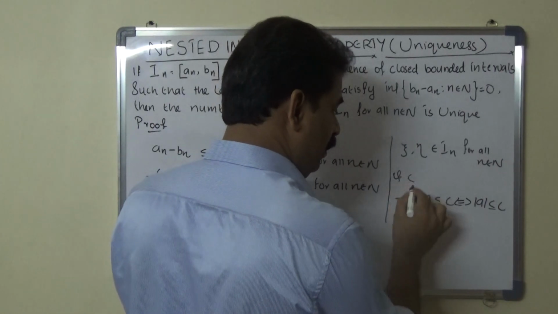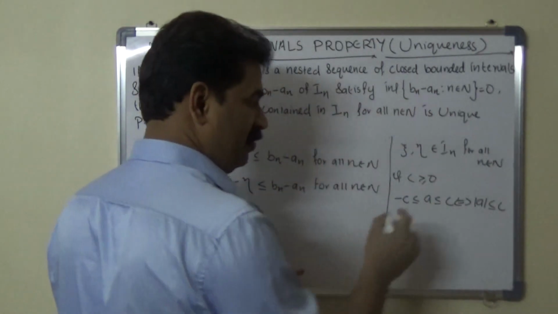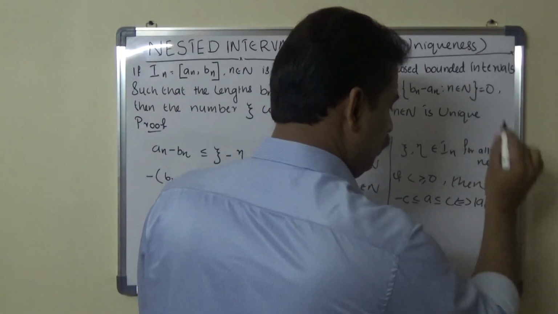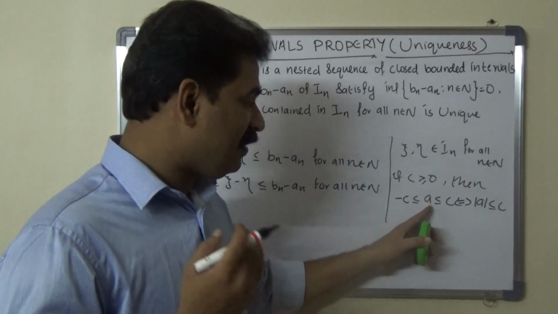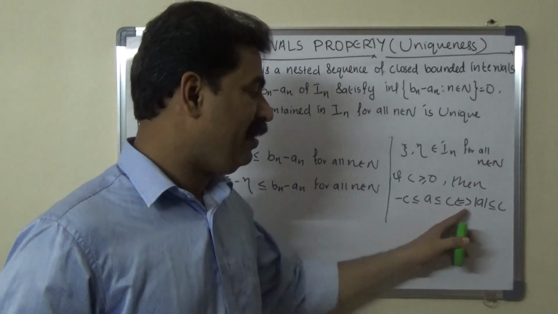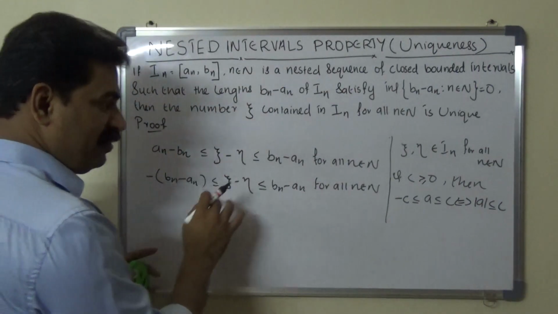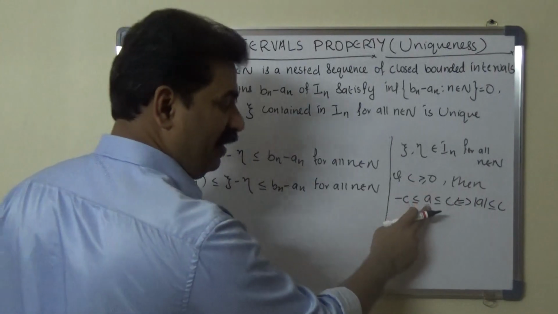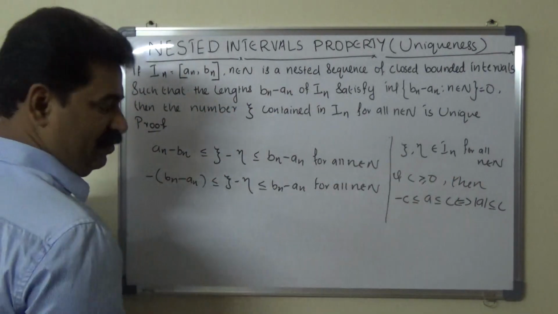If c is greater than or equal to 0, then this equivalence holds. So we can write modulus a less than or equal to c.